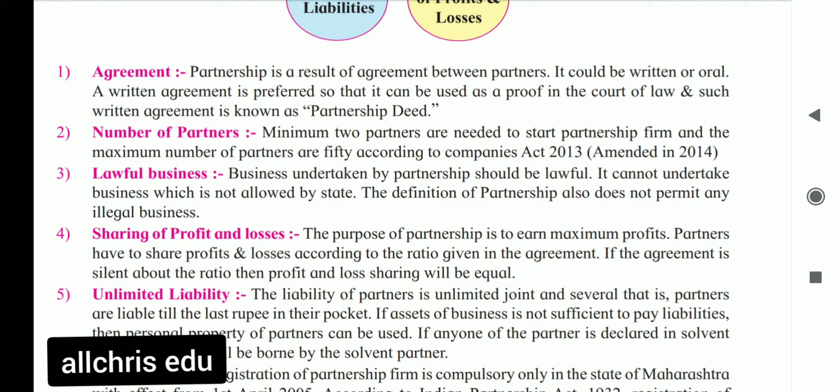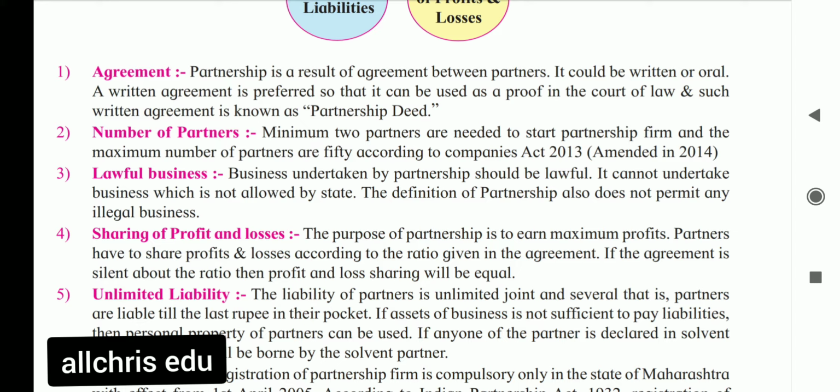Now the fourth feature is sharing profit and losses. Students, we have seen in the definition, the persons come together and agree to share profit. I explained yesterday that not only profit, they agree to share losses also. So in a financial year, whatever profit the firm earns or whatever loss the firm suffers, that is shared among the partners.